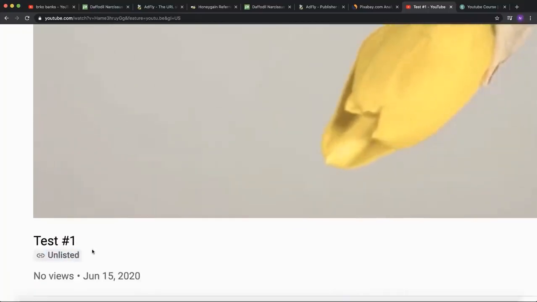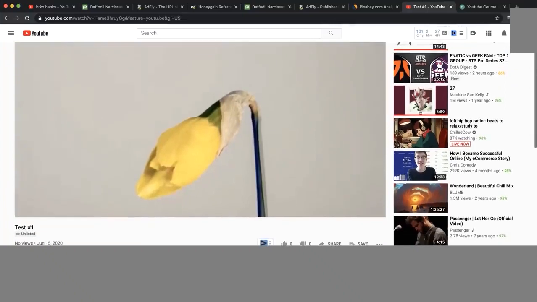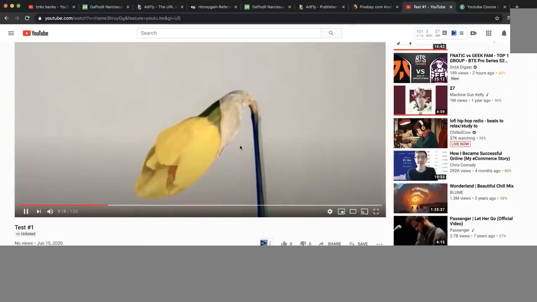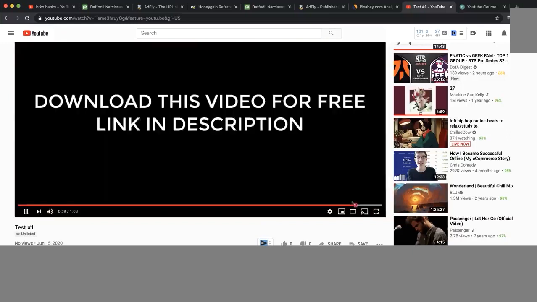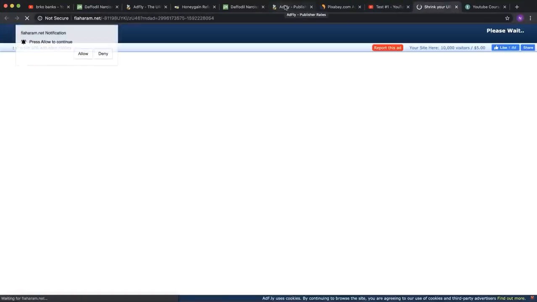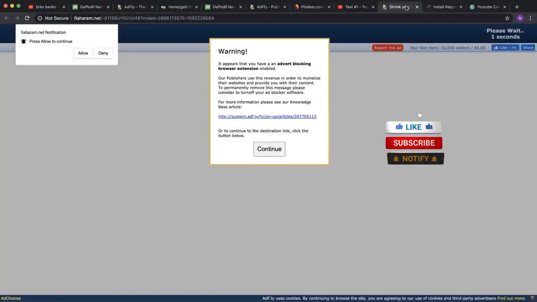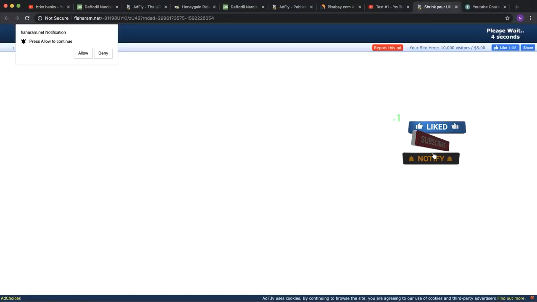So when someone clicks right here on this link that you're going to leave, we can see right here. When someone clicks on it, you're going to send them to your AdFly link, and when again they view this for 5 seconds, you can see right here this is a countdown for 5 seconds. You'll see 3, 2, 1, and the skip button is going to appear. When someone clicks on skip, you'll send them directly to the link that they are trying to download. So this is how you can make cash with this technique, man. It is really easy for me, and also, if this could